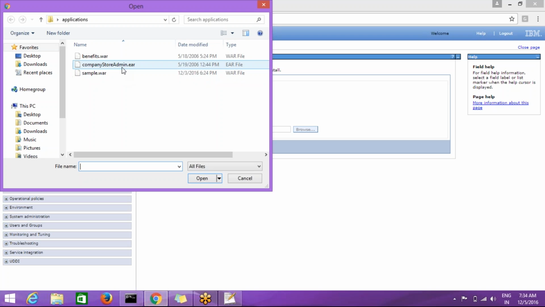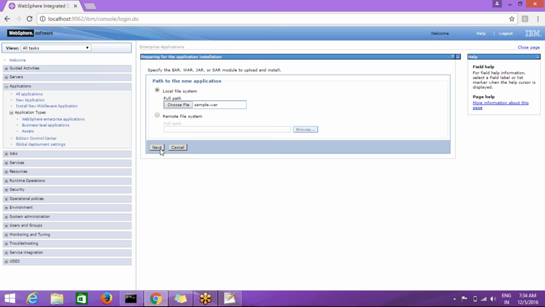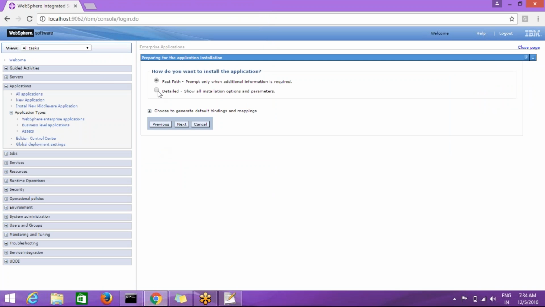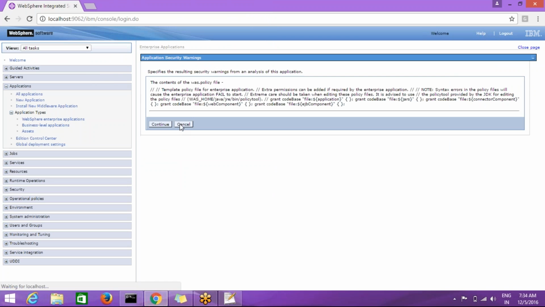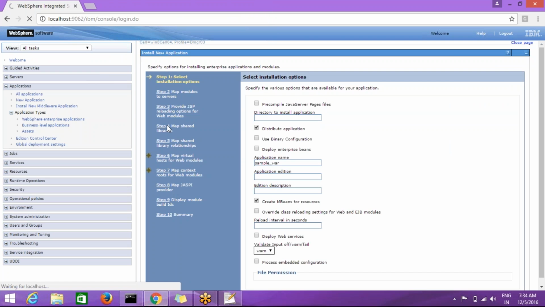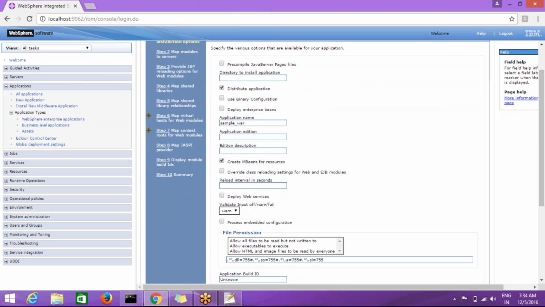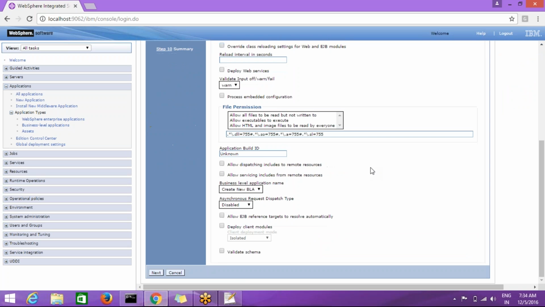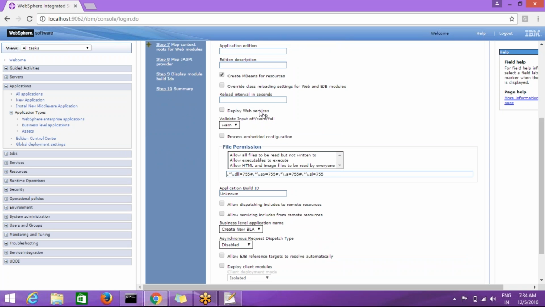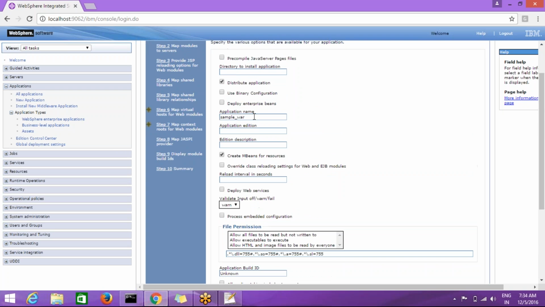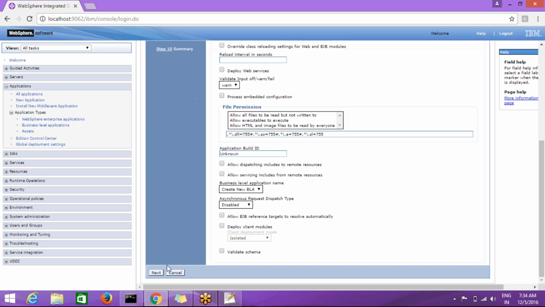I'm going to install the sample.war web application. So choose this application and click on next and go with the detailed path. Click on next, continue. Okay, so the application name is sample.war. Okay, and I'm going to rename this as sample and click on next.